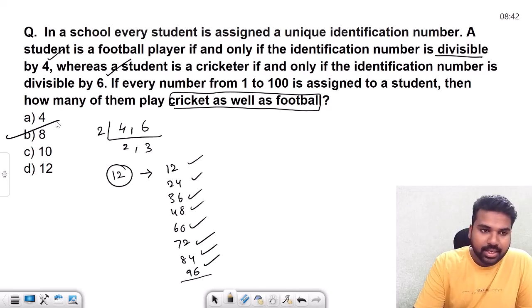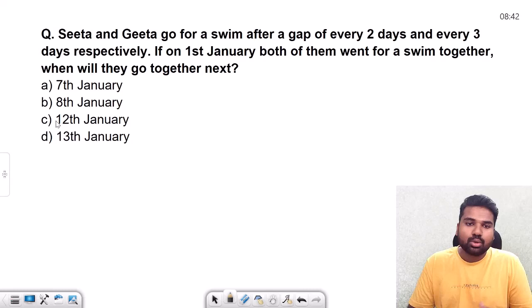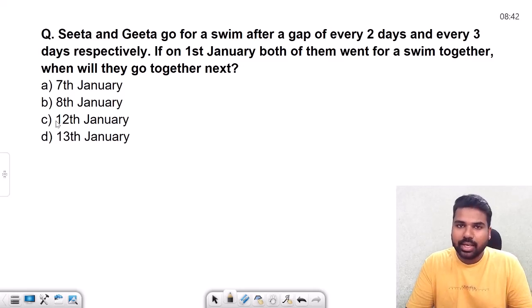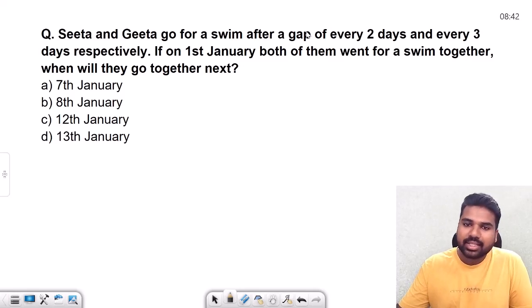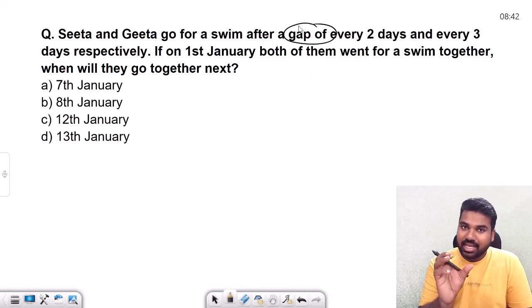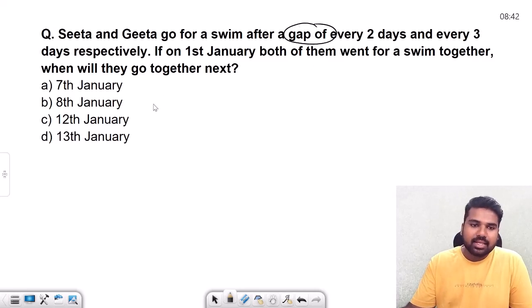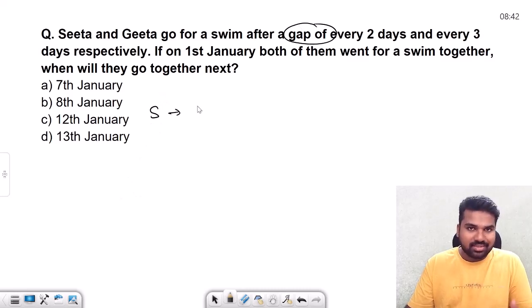Simple. Okay. Next question. Sita and Geeta go for a swim after a gap of every 2 days and every 3 days respectively. If on January 1st, both of them went for a swim together, when will they go next time? Again, you need to find the LCM of these days after which they are going to swim. But here is the catch. Here they are not saying the exact day. They are saying the gap. Let's say Sita is going on the 1st of any month. Then there is a 2 days gap.